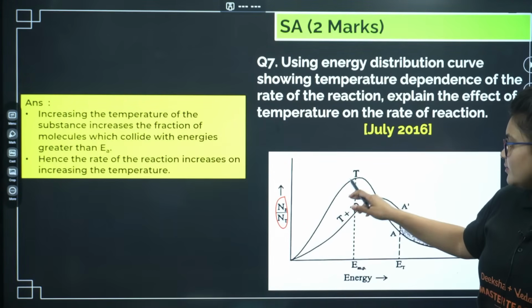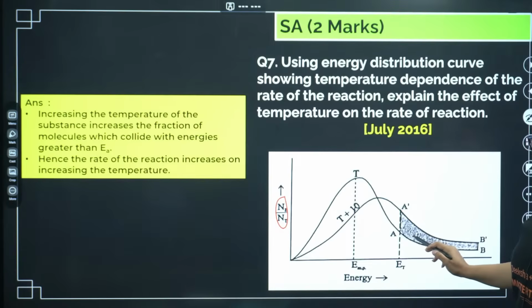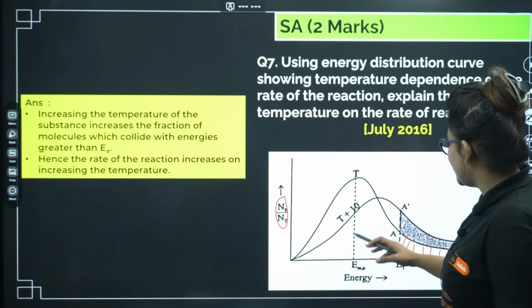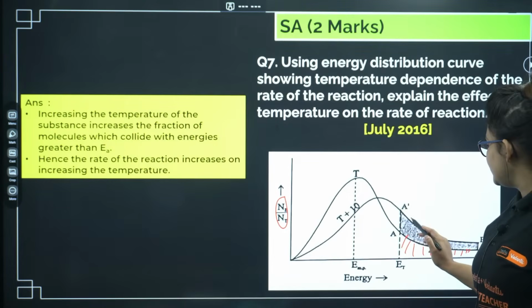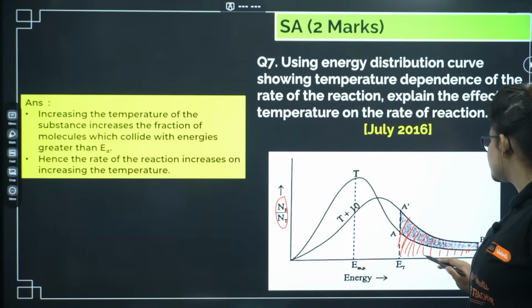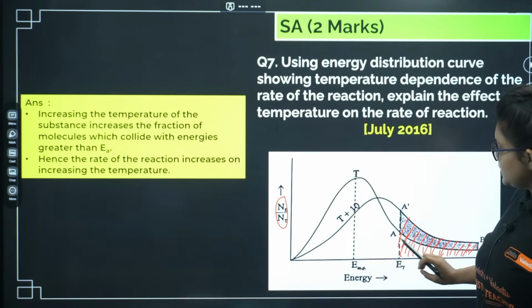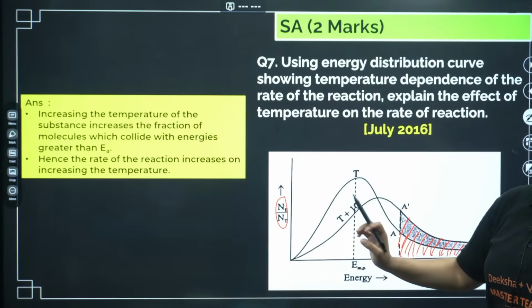If you have temperature T, then only this many fraction of molecules are crossing the threshold energy. But whenever you increase the temperature by 10 degrees Celsius, you have more fraction of molecules crossing the threshold energy. So that's what you have to explain here.